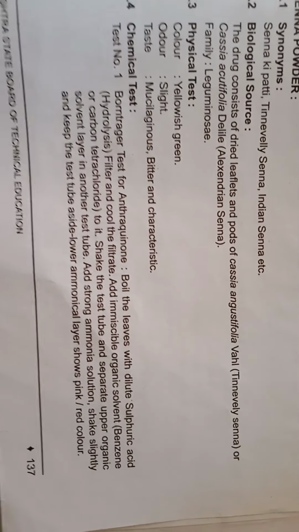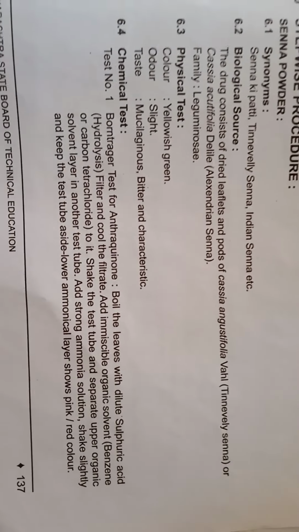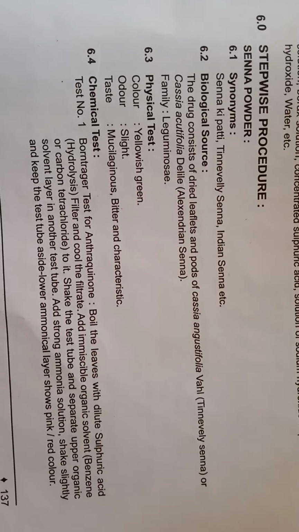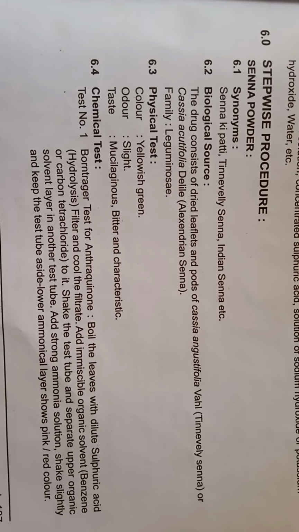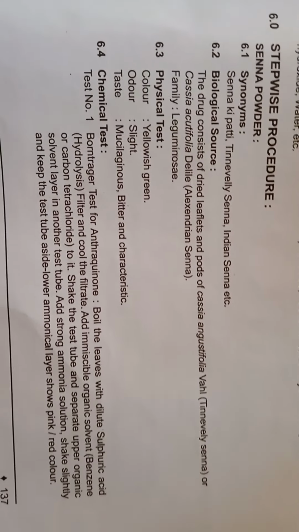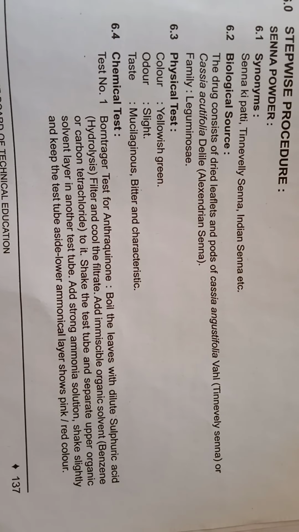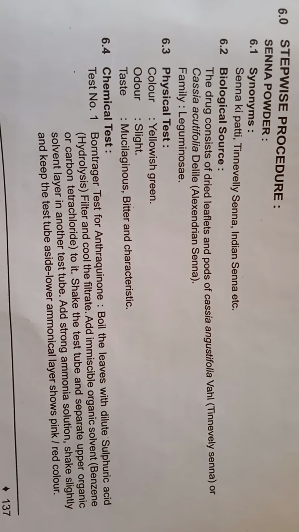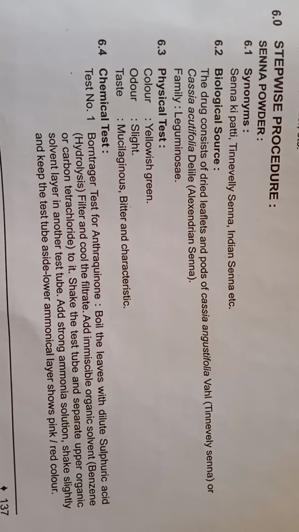First we have to boil the loose powder with dilute sulfuric acid, which causes hydrolysis. Then we have to filter it and cool the filtrate. After that we have to add an immiscible organic solvent like benzene or carbon tetrachloride to it.